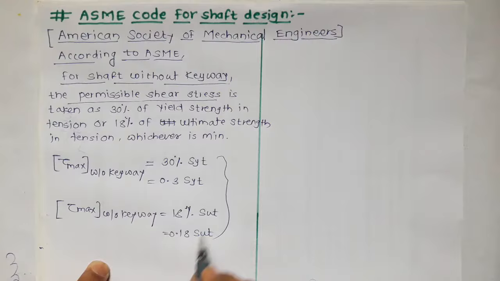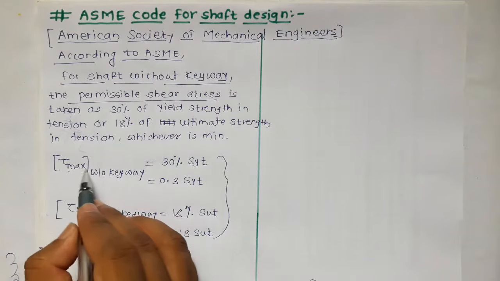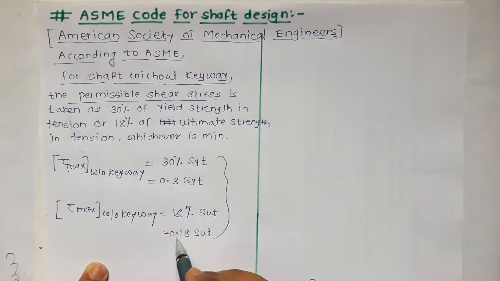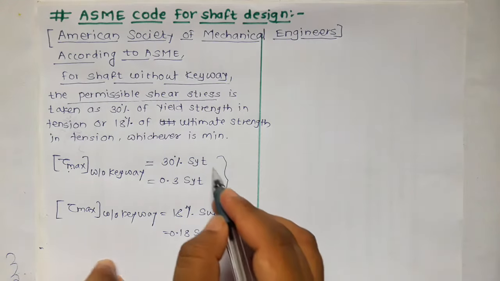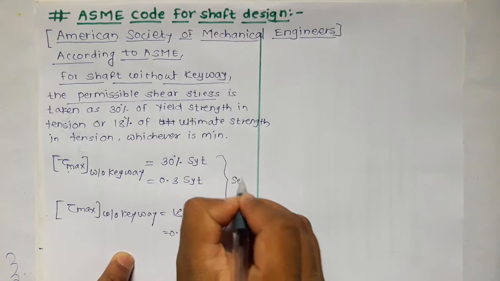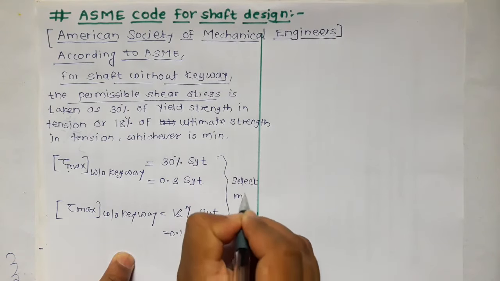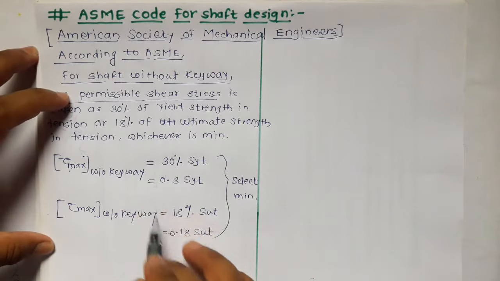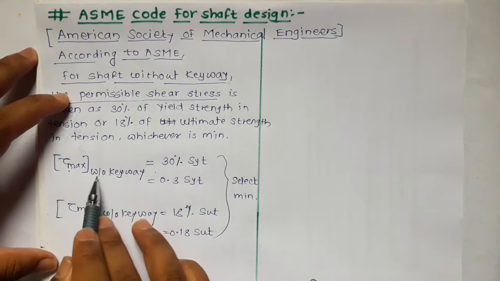And here we have two values of tau max without keyway, 0.3 SYT and 0.18 SUT. Out of these two values we have to select the minimum. So the minimum value from these two can be taken as tau max without keyway.